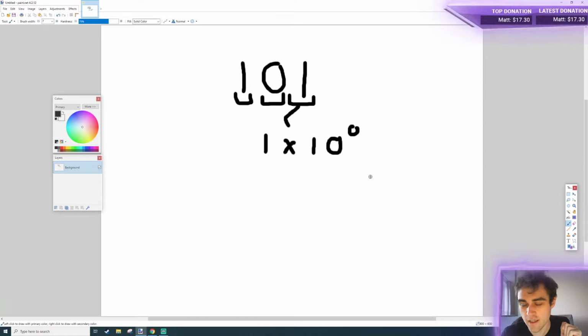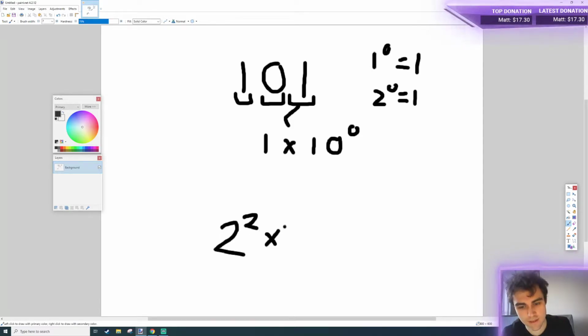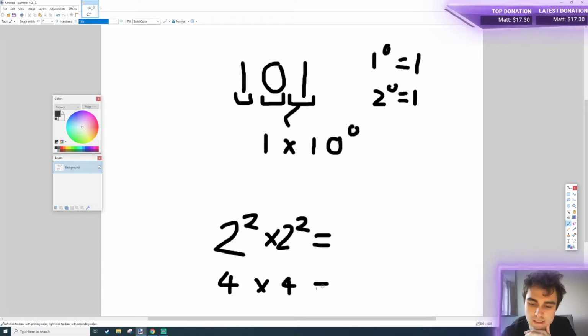Confusing. So now we need to go look at this. Any number to the power of 0 is always 1. That's enough to know for now. Let me just see if I can remember how to do this. There's a law of indices, for example. If you do 2 squared times 2 squared, that's 4 times 4, which is equal to 16.